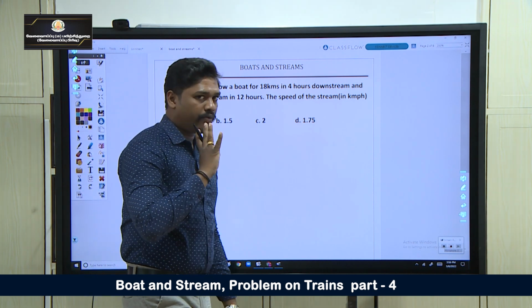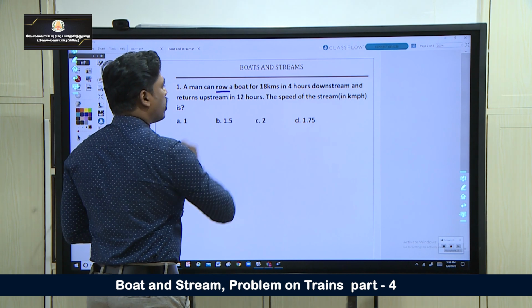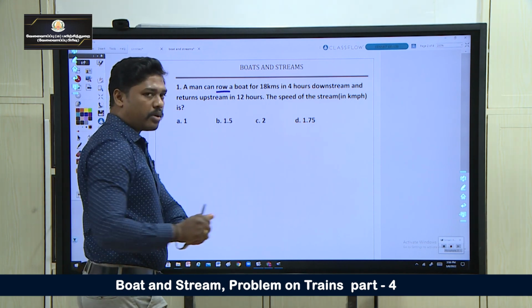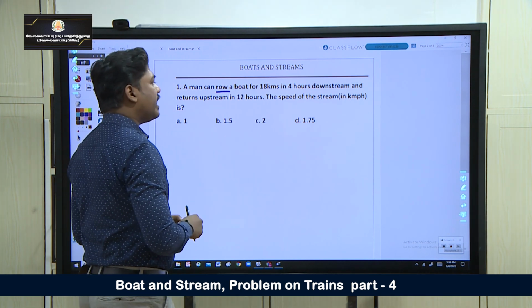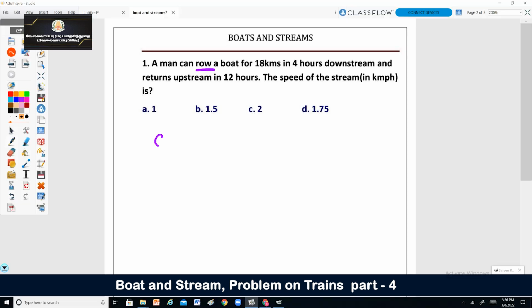We saw totally 4 formulas. So, look here, a man can row a boat 18 kilometers, which means the distance is 18 kilometers, in 4 hours.